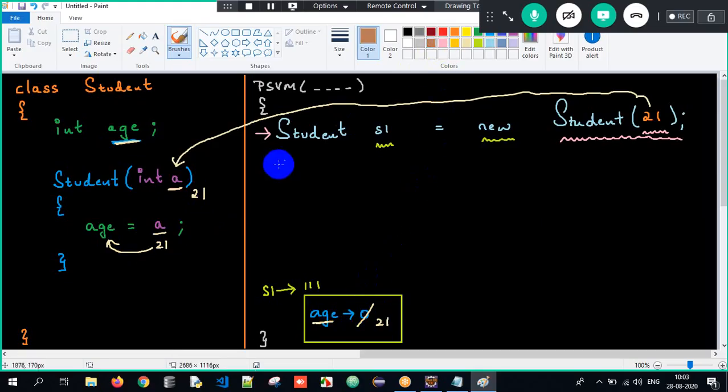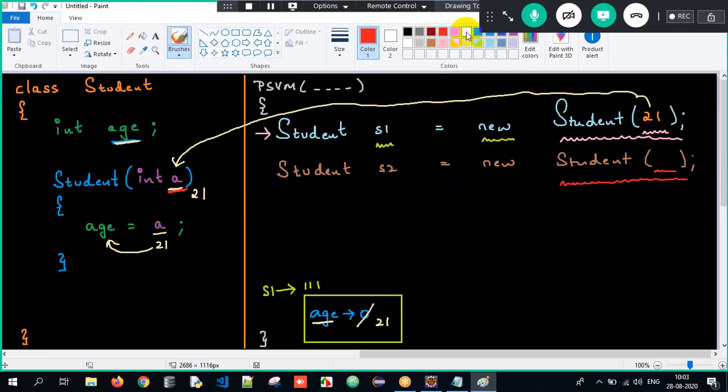Similarly, sir, can I create one more object? Student s2 equals new Student of. Now what will be the output? Compile time error. Why? While creating an object, simultaneously the constructor will get executed. The constructor is accepting some argument, and you are not passing anything. So I need to pass some value. Okay, I will pass 22.